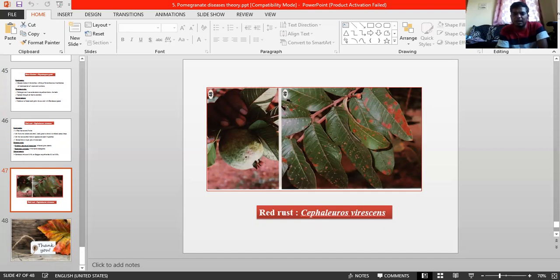I'm just highlighting this one. Already it is completed in mango. Almost all the same things are there. It goes on fruits as well as young twigs. This is a common one. And coming to the causal organism, it is the green alga. Remember, Cephaleuros virescens is the green alga, the causal organism. The orange color of the spot is the callus of the alga. Okay, this much you have to remember. The remaining things are not required.